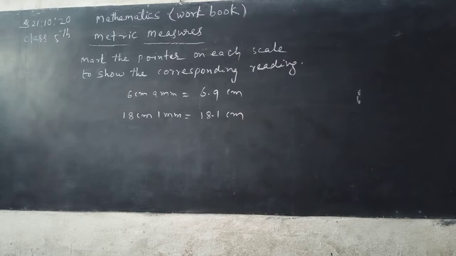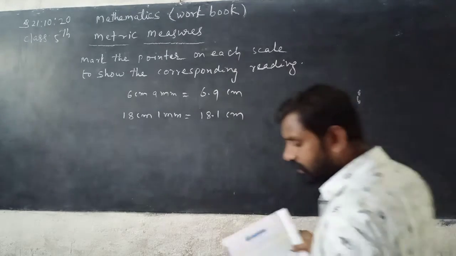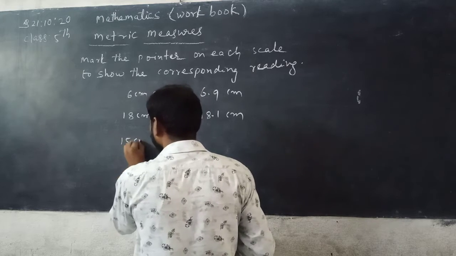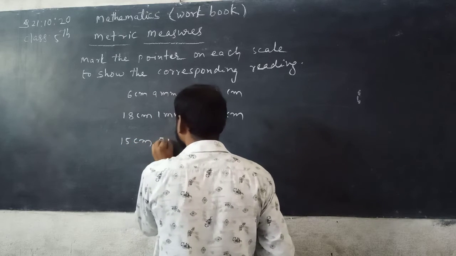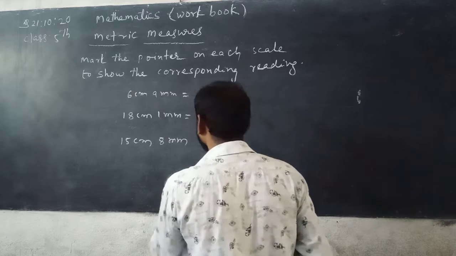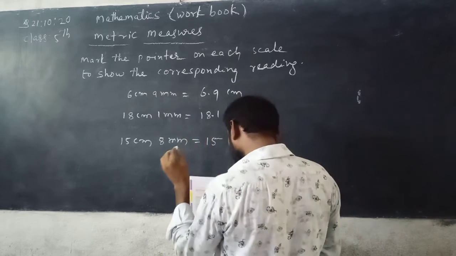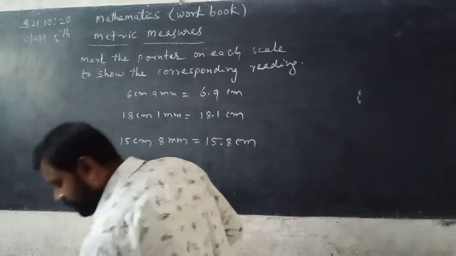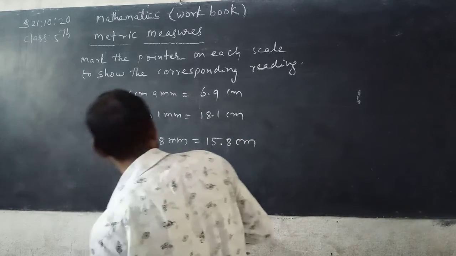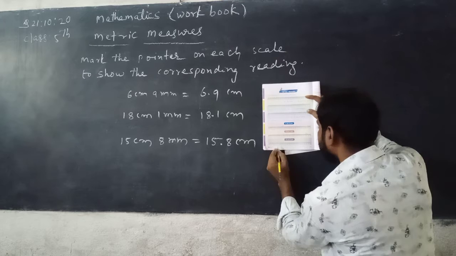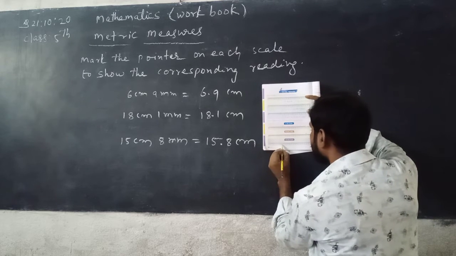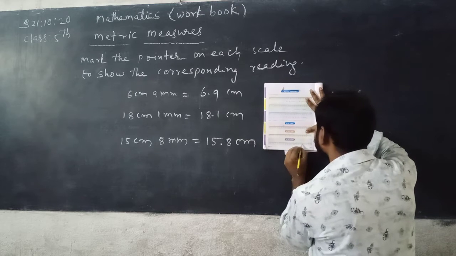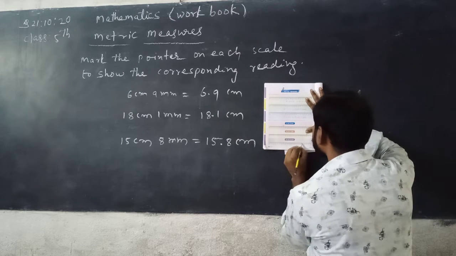Now next, 15 centimeter 8 millimeter. 15 centimeter 8 millimeter can be written as 15.8 centimeter. So you count 15, after that 8 divisions. See here, 1, 2, 3 up to 15. After 15, 8 divisions.